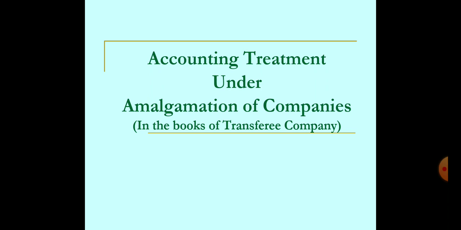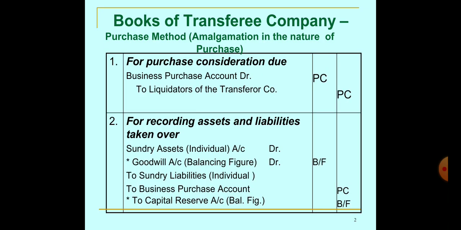So here, the accounting entries to be done under the two methods: when we are using the purchase method, that is, amalgamation in the nature of purchase, how can we write the books of the transferee company? Number one is for purchase consideration due: Business Purchase Account debit to Liquidator of Transferor Company.